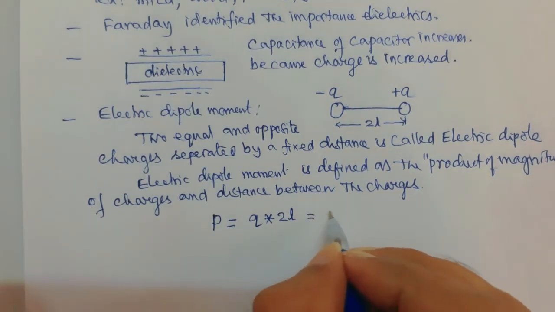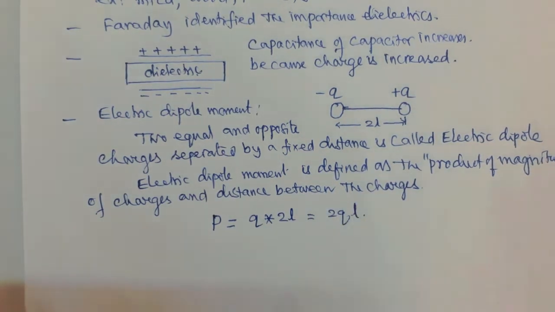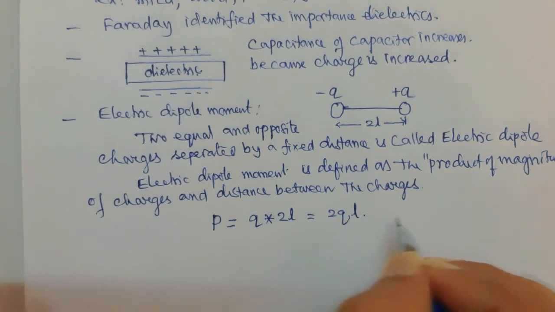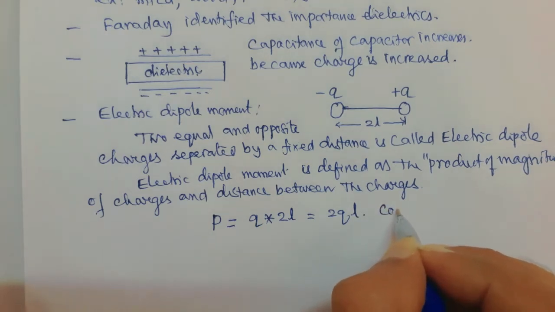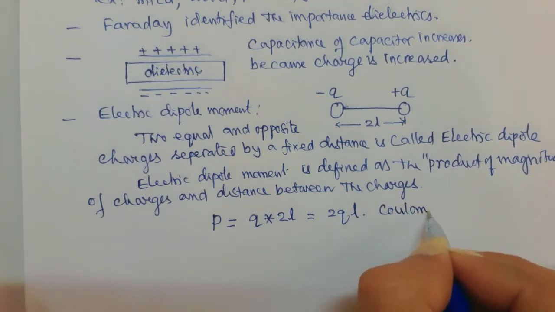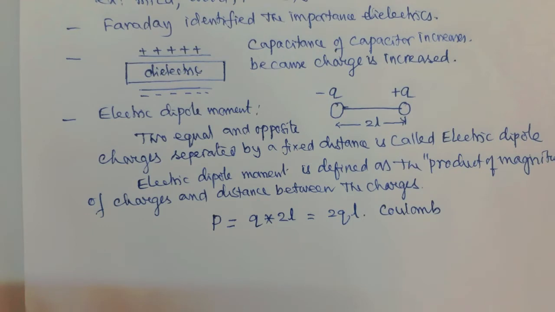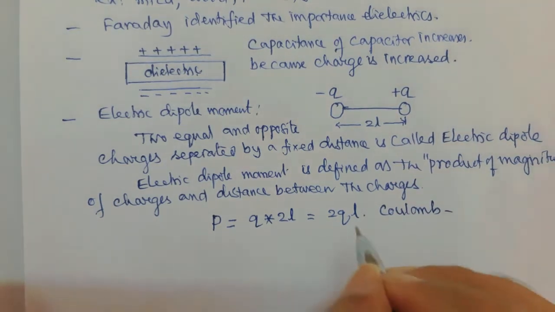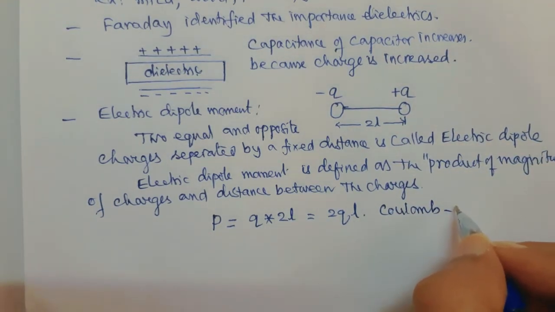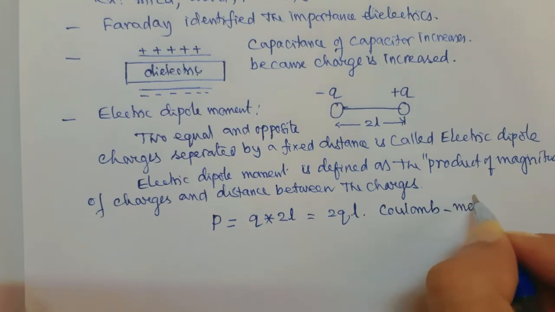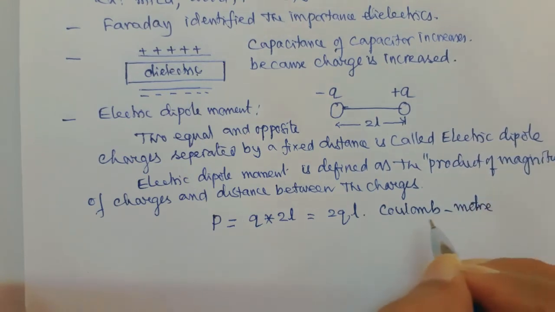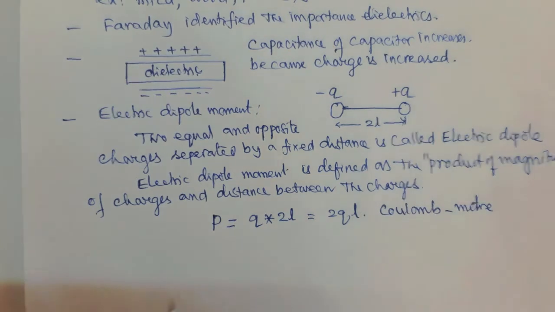So P equals 2QL. Now what are the units of electric dipole moment? For the charge, the unit is the coulomb, and for L, the length, it is the meter. So the unit is coulomb meter.